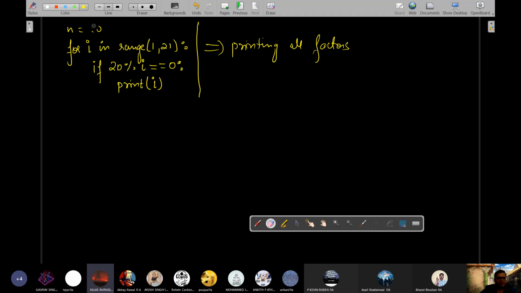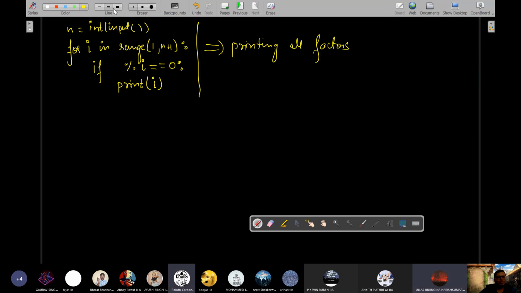In that case, n is equal to integer input. हाँ, int input दे देंगे. Okay. And there we'll put n plus 1. Correct. We'll make it. And if n mod I. Correct. Good. We'll make it n mod I.